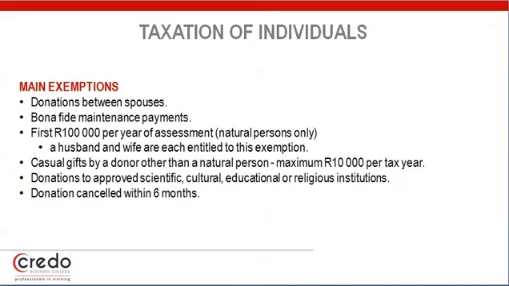Now we've looked at the first 100,000 being exempt for a natural person, and a non-natural person will have the first 10,000 Rand per tax year exempt. Other main exemptions are also donations between spouses, bona fide maintenance payments, but please remember these need to be reasonable maintenance payments. Donations to approved scientific, cultural, educational or religious institutions, and donations cancelled within 6 months. Now when we're looking at the first 100,000 per year of assessment for a natural person, a husband and wife are both entitled to this exemption.